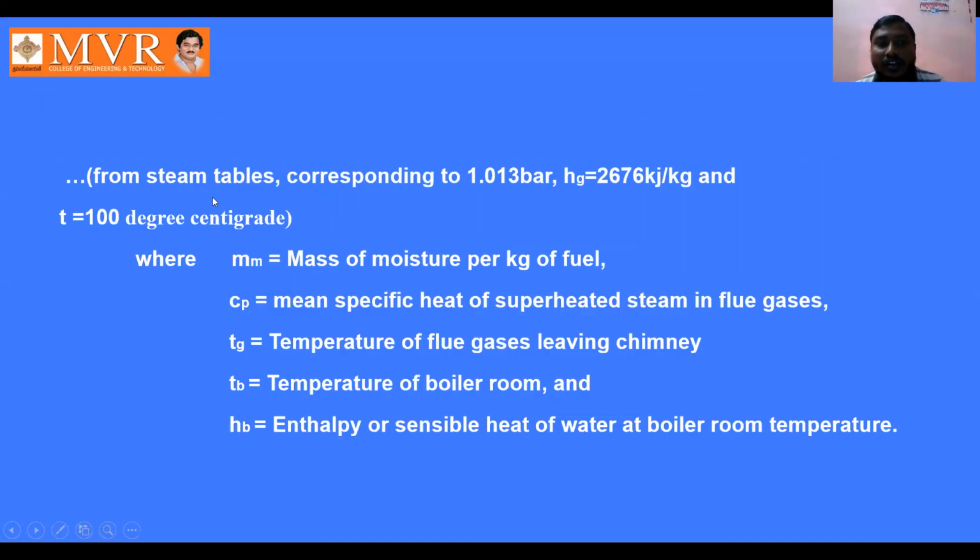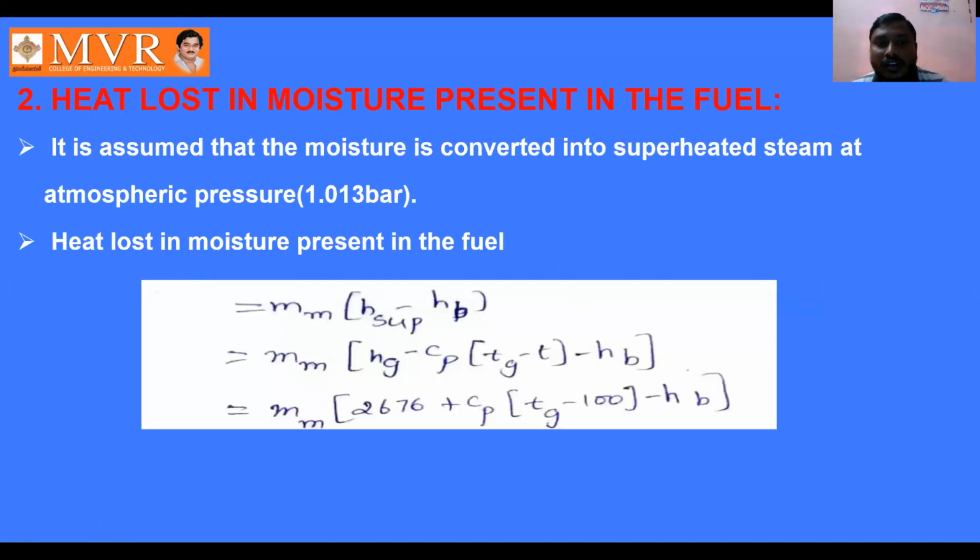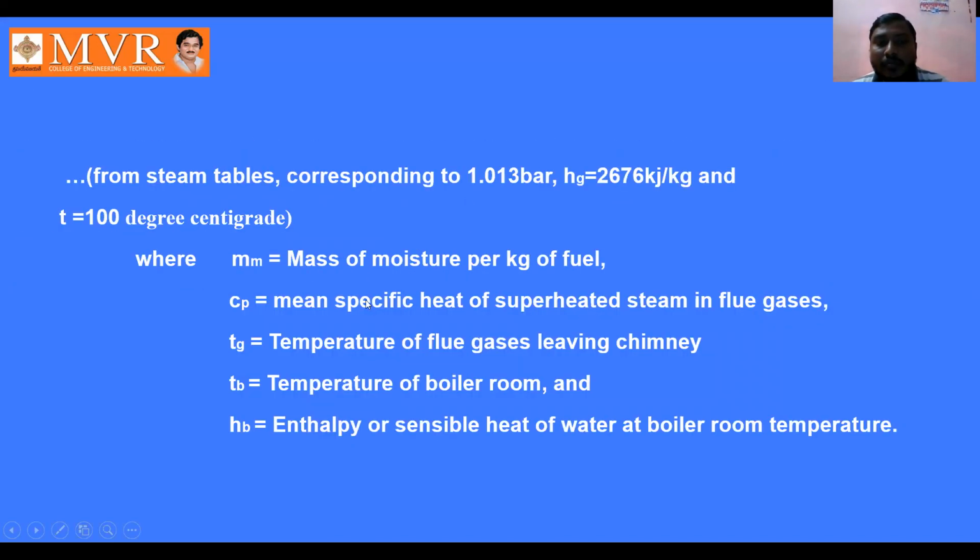Here we can observe from steam tables, corresponding to 1.013 bar, the Hg value we are going to take as 2676 kilojoule per kg Kelvin and temperature as 100 degrees. Where mm, which we have used in the equation, is the mass of moisture per kg of fuel, the moisture content present in a kg of fuel.